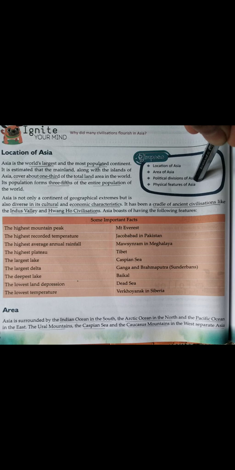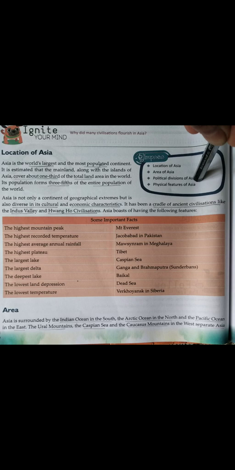Political Division and Physical Features. So we all know that there are 7 continents and Asia is one of them. In this chapter we shall study the location, political division and physical features of Asia. You have to underline these important words which I have underlined, which are very important. First, let us have a look at the location of Asia.